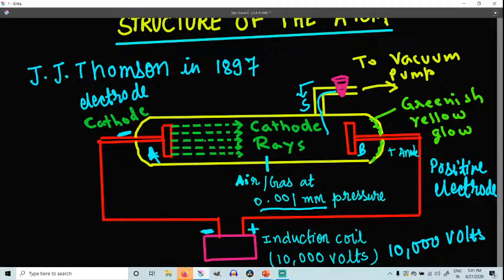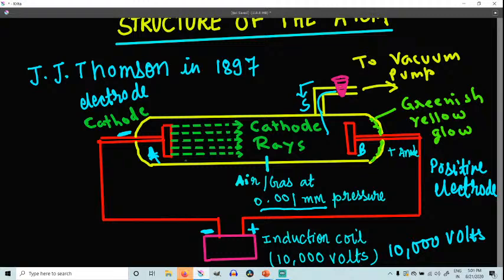The glow is intercepted by the dark bands at a right angle to the axis of the tube, right? The production of the cathode rays will take place at 0.001 mm of pressure, right?